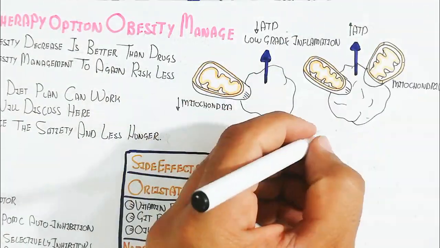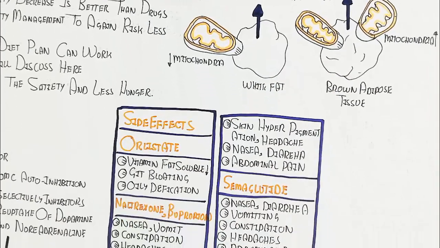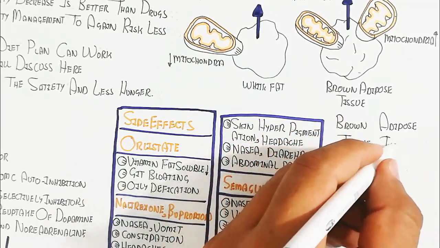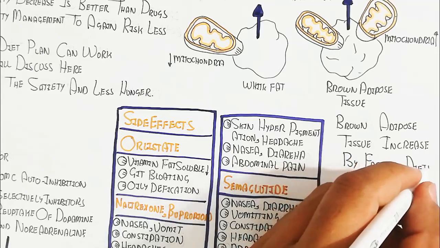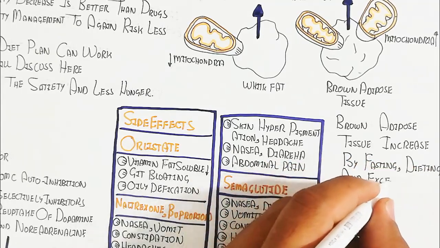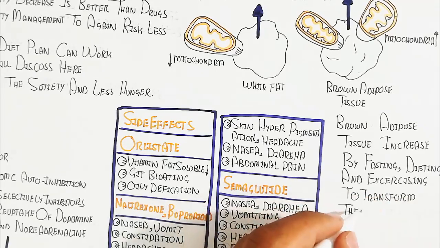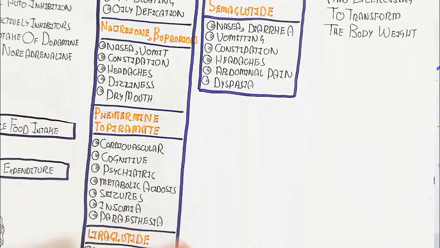It can be converted into brown adipose tissue, increasing ATP due to the increase in mitochondria. Brown adipose tissue is increased by fasting, dieting and exercising to transform the body weight, and in this way white adipose tissue is converted into brown adipose tissue.